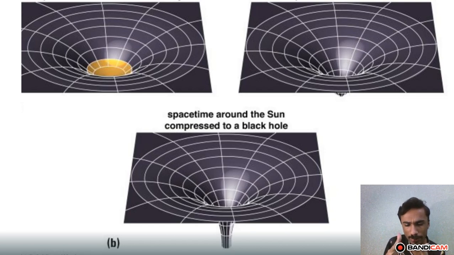Why? Because as its radius decreases, the escape velocity increases until light is not sufficient to cross the gravitational field, and the light is trapped in an object known as a black hole.